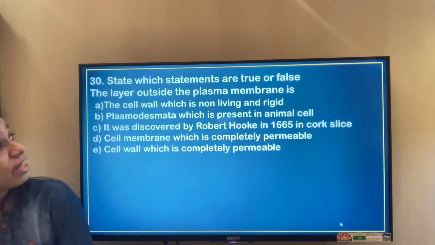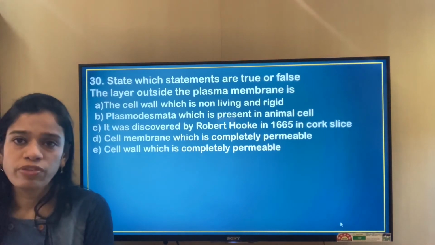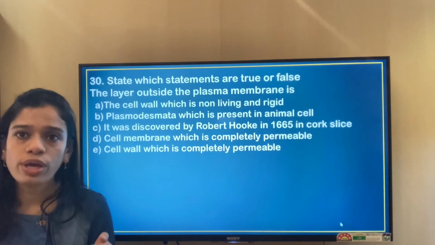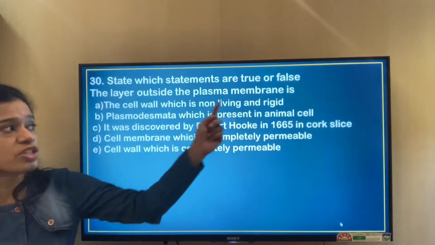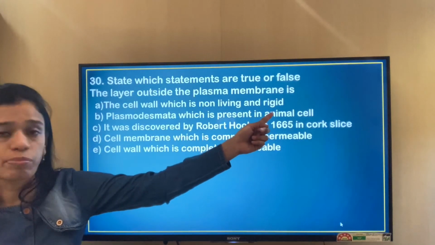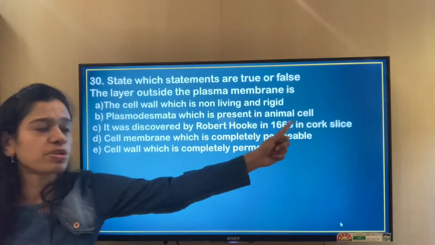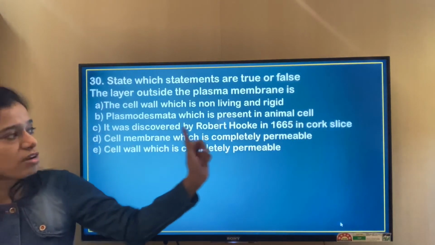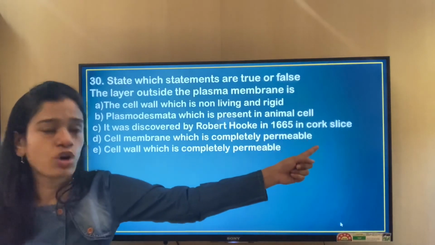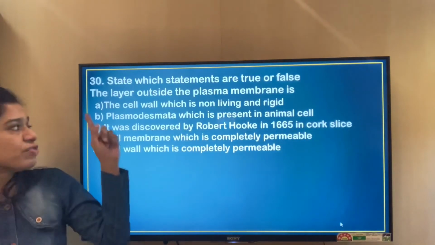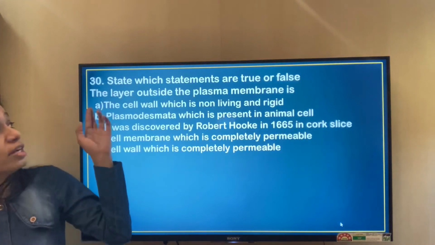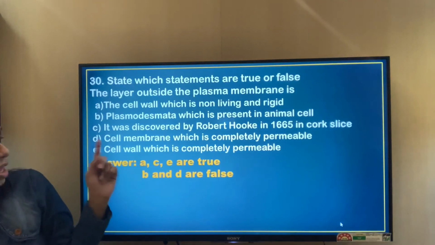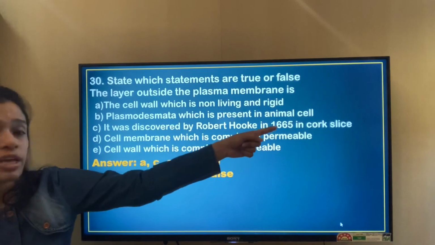Now, when they are talking of the layer outside the plasma membrane, then obviously they are talking about the cell wall, which is non-living and rigid. So this statement is correct. Plasmodesmata is present in animal cell. No, this is an incorrect statement. It was discovered by Robert Hooke in 1665 in cork. Yes, it was the cell wall that was discovered.